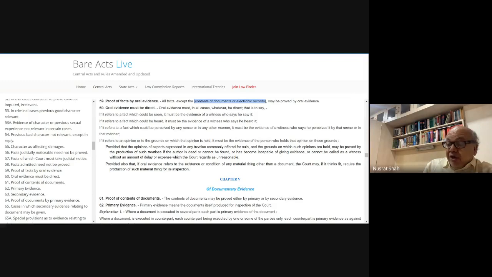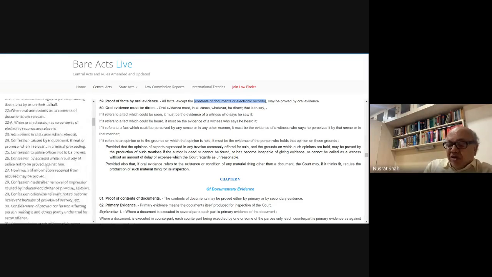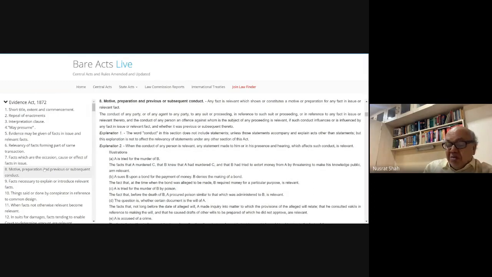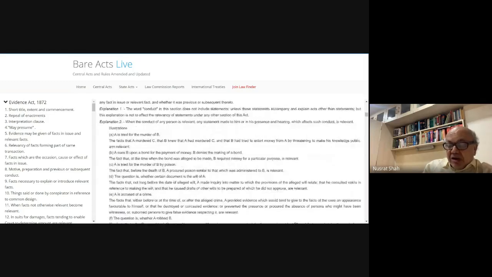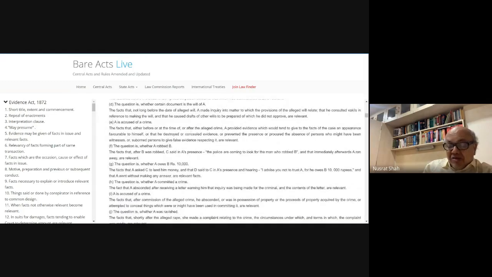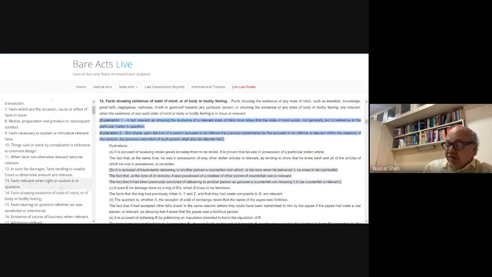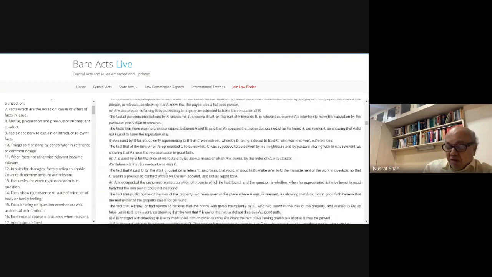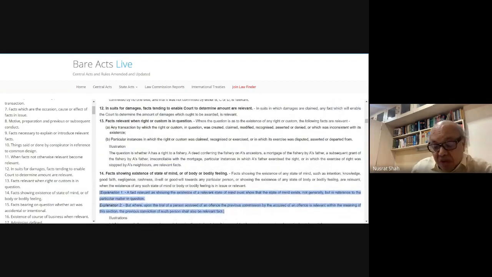Explain in detail motive, preparation, previous or subsequent conduct. You read this in section 8. Remember, motive, preparation, conduct, with the help of about 11 illustrations. Read this section tomorrow. Sections 8 and 14 are very important, containing maximum illustrations. Keep reading 8, 9, 10, 14. I think you should read all the sections. Go through this. I won't be reading it again because you have already gone through this. Motive, preparation, conduct, previous conduct, good conduct, bad conduct, all you can lead about that person.